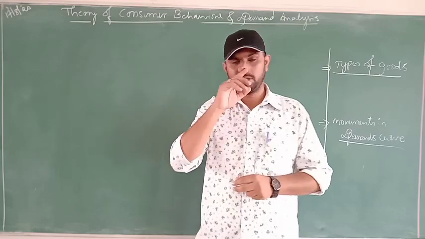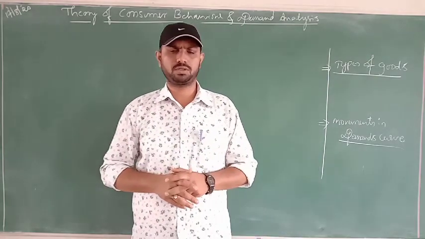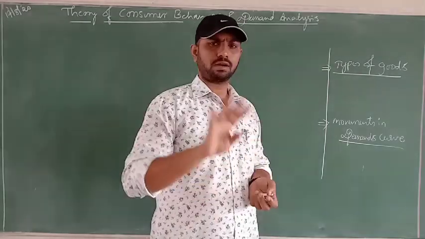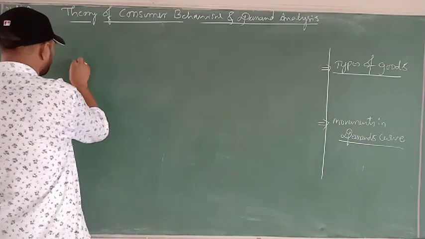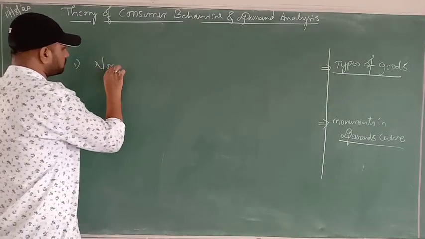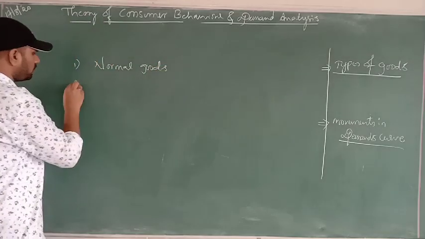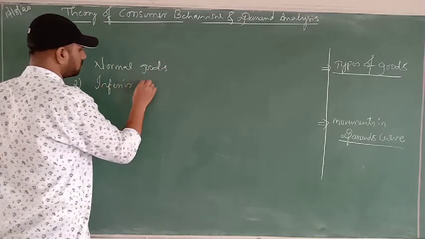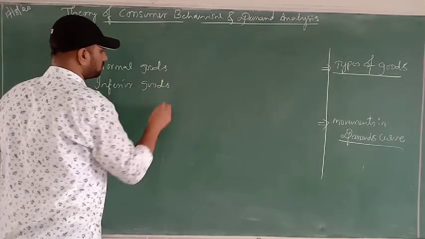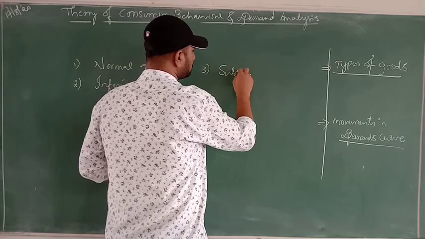So today we'll discuss types of goods. In the last class we wanted a discussion. There are mainly four types of goods. The first one is normal goods. Second one is inferior goods. Third one is substitute goods.